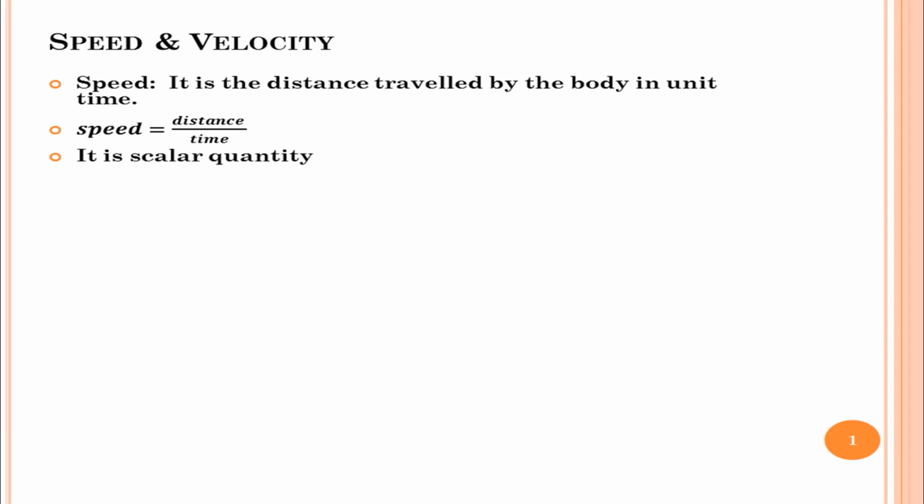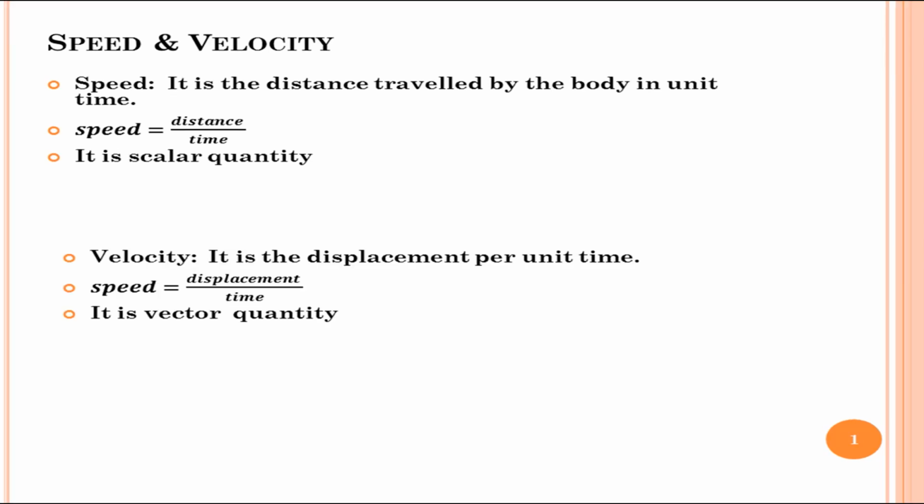First one is speed. Speed is defined as the distance traveled by the body in unit time. Since distance is a scalar quantity on which speed depends, speed is also a scalar quantity. And it is given by the formula speed is equal to distance by time. From this formula, speed is also defined as the rate of distance. Here, the term rate represents 1 over time in the speed formula.